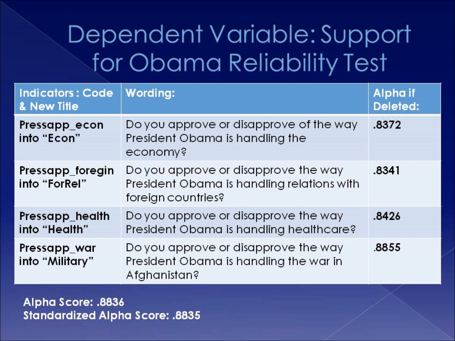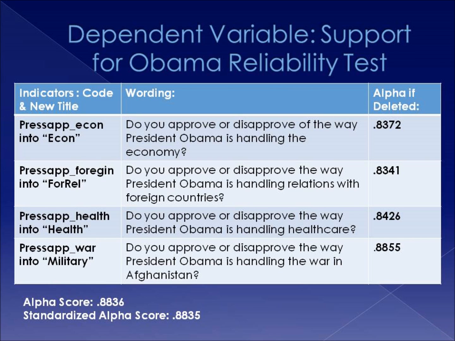Variable and reliability test. An index was created to measure our dependent variable, a respondent's approval of Obama's handling of certain social factors. Each indicator asked if a respondent approved or disapproved of Obama's handling in either economics, foreign relations, healthcare, and the war in Afghanistan. The reliability test provided an alpha score of 0.8836, showing that there is a relatively high correlation between the variables, and the alpha of deleted scores show that there is not a very high significance if one item is deleted over another.